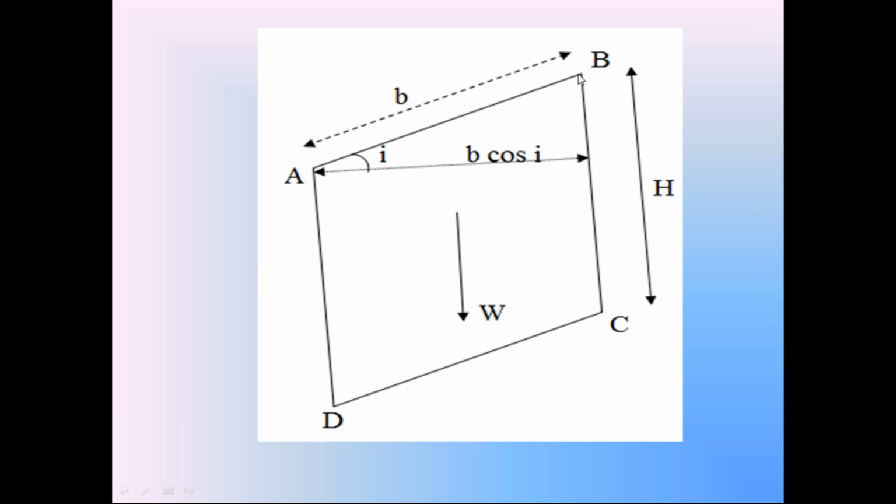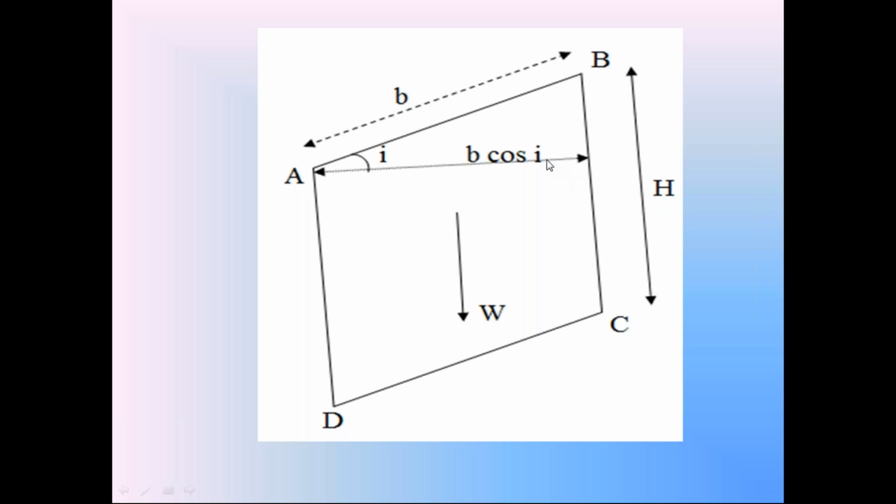Take the thickness. H is the height. B cos I is the horizontal width. Take the thickness of this soil prism as unit thickness. So the thickness is unit thickness. The height is H. Horizontal width is B cos I.